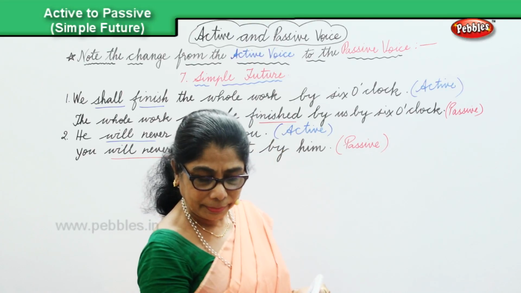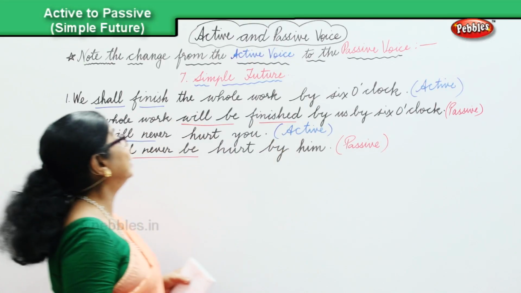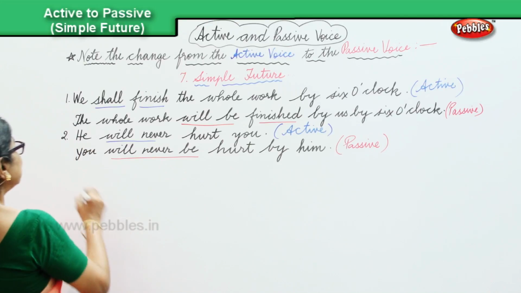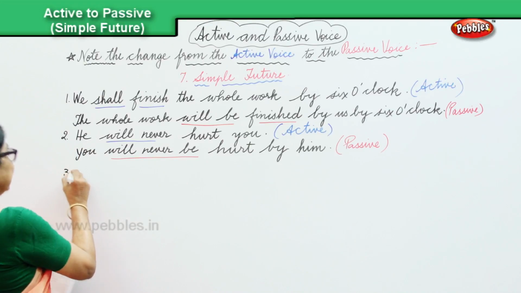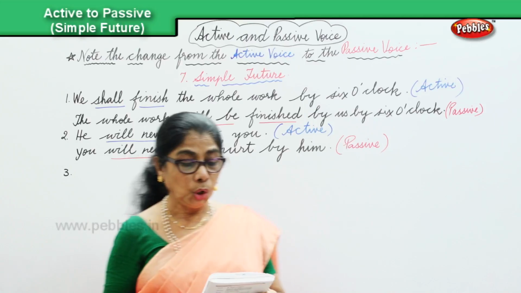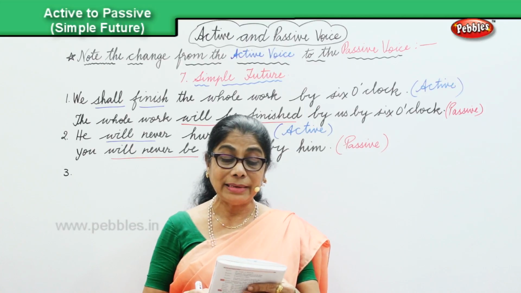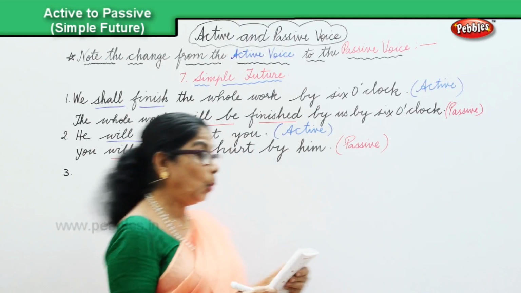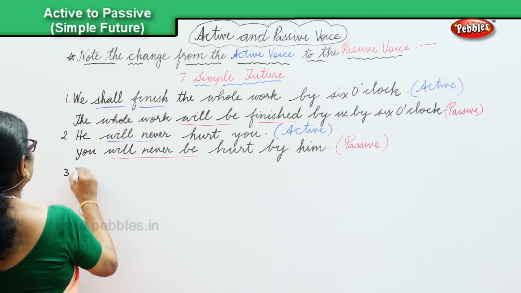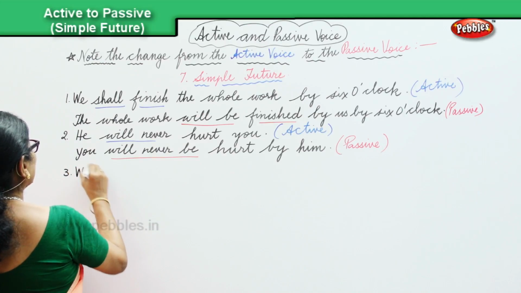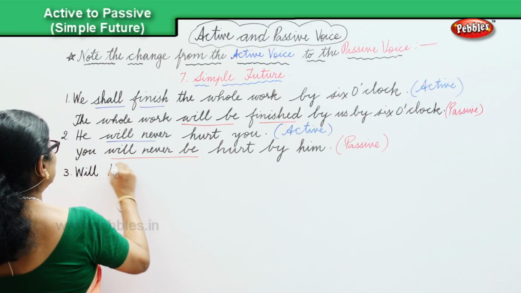Okay, we'll take another sentence in the simple future. Third sentence.